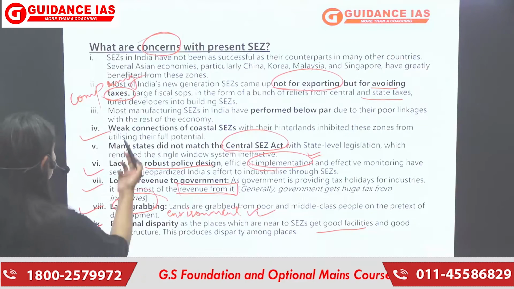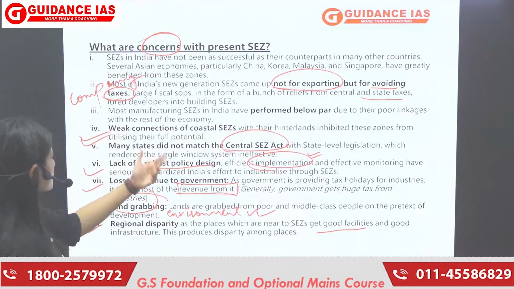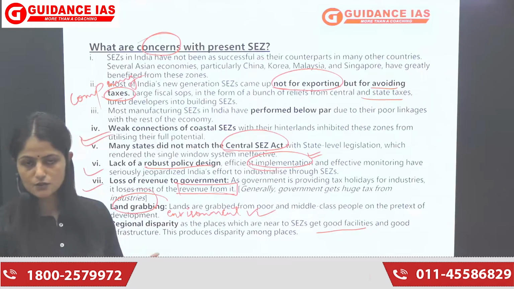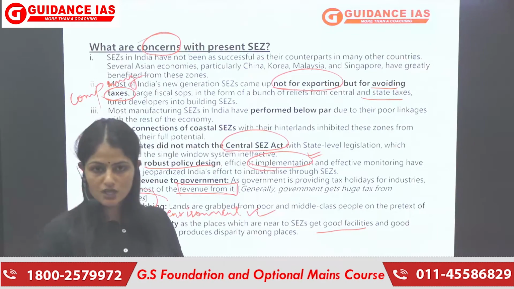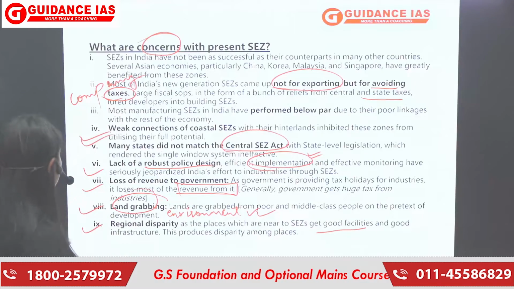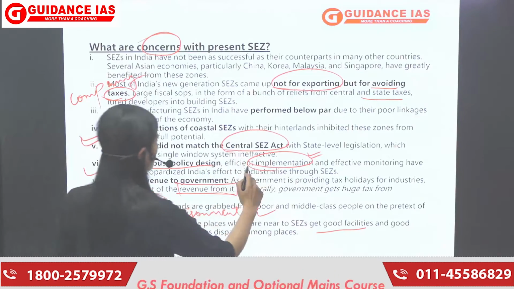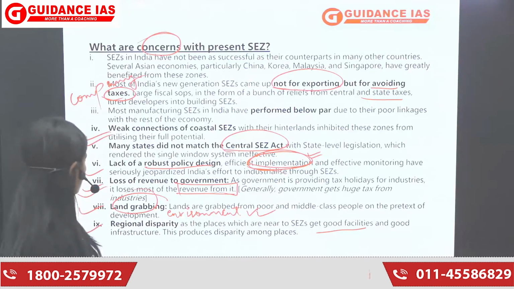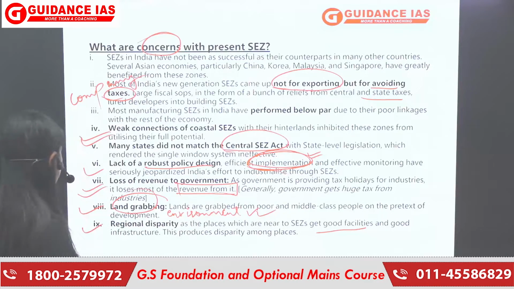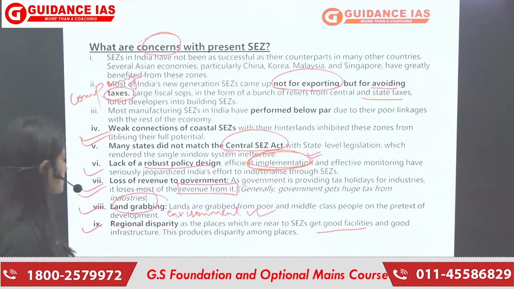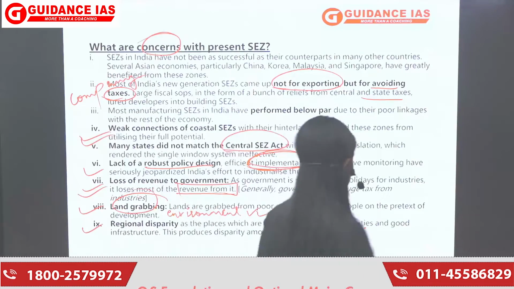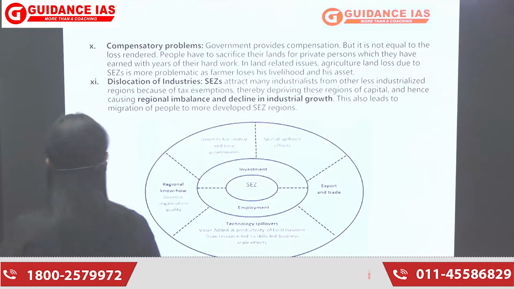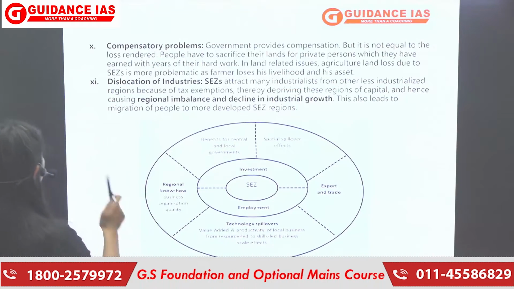Then we've also talked about weak connection. Many states did not match the central SEZ Act. There are different acts and different legislations at the state and the central level, which creates confusion between the two. Then there's an effective implementation problem. Also, government का revenue loss हो रहा है और दूसरी side पे कुछ अच्छा भी नहीं हो रहा है. And then land grabbing and environmental issues we've talked about, and regional disparity we've talked about. Right? Up next, we have compensatory problems.